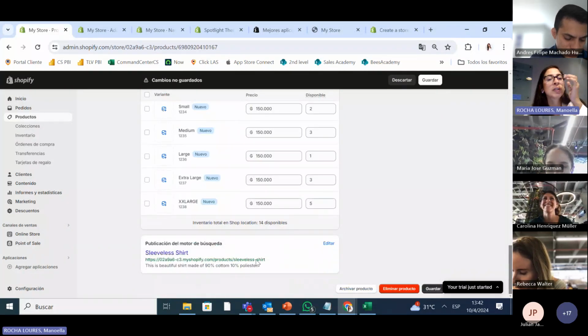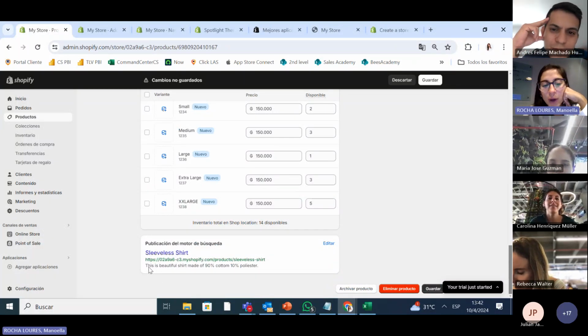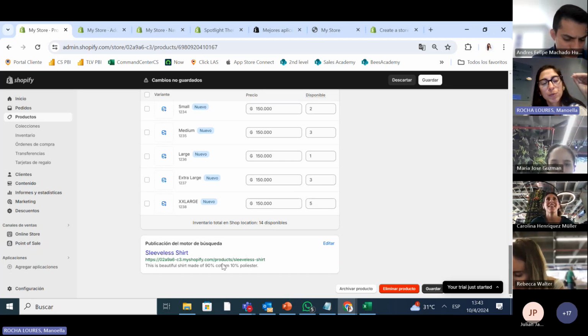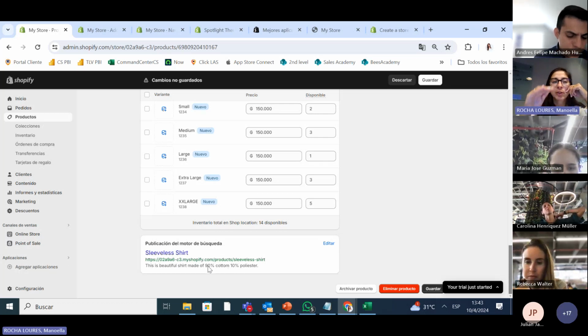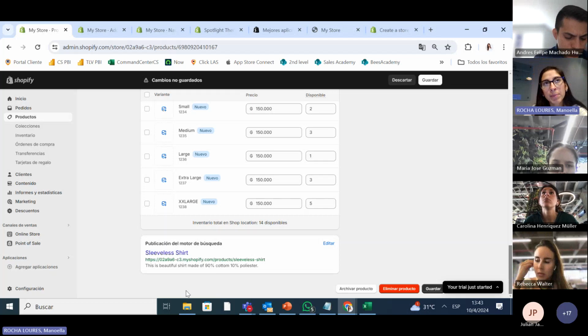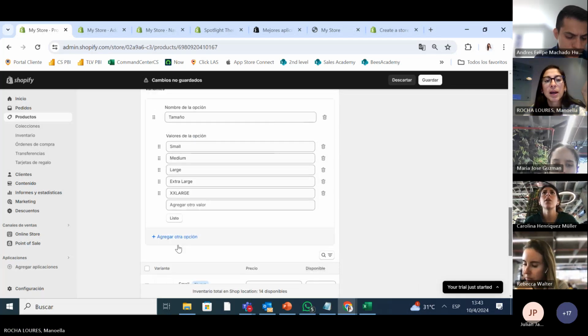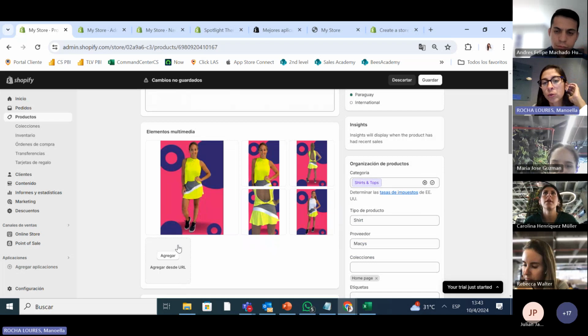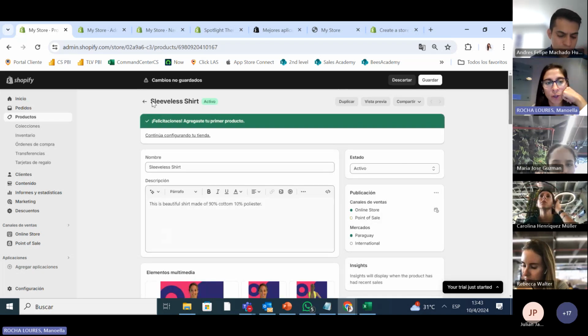And here, if somebody looks in Google, this is how it's gonna show. Sleeveless shirt. And here, this is why it's so important. Can you see the description? This is a beautiful shirt made of 90% cotton. Why is it important? Because in Google, you cannot pay Google to position your webpage, your e-commerce. So the more information you put, and let's say somebody Googles cotton, it's gonna start putting our webpage more visible and it will start putting it up on Google. The thing that you can pay is SEM. You can pay that, but SEO, search engine optimization, you cannot do that.